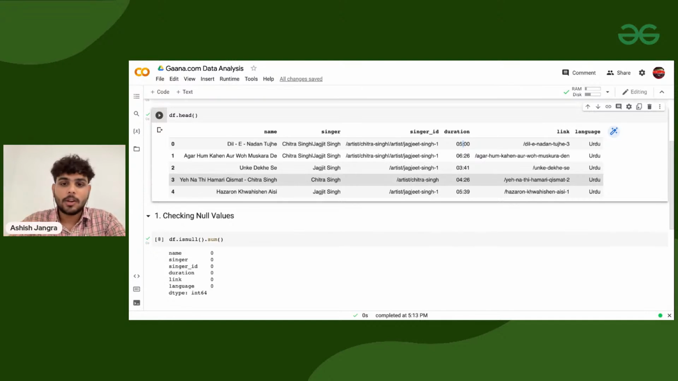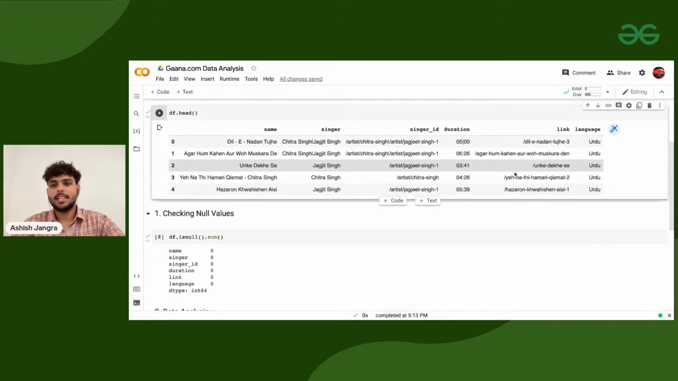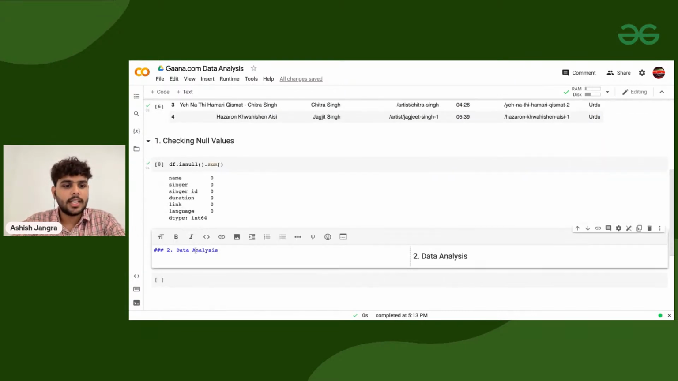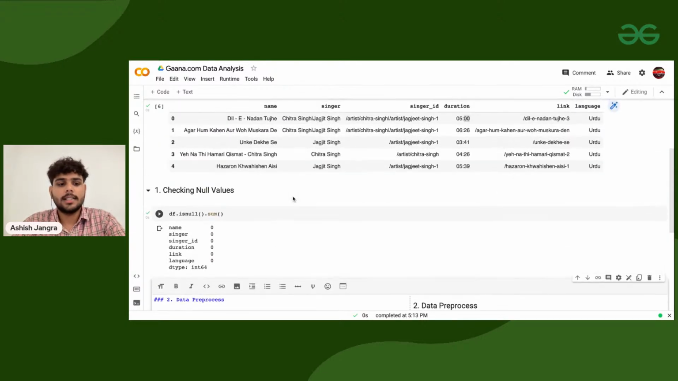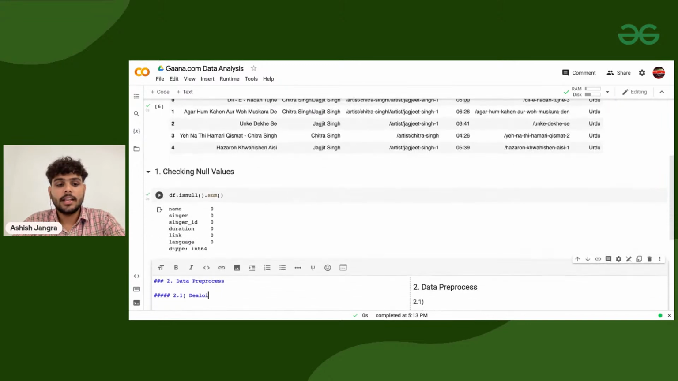To pre-process this data set, there are two ways. Either I can directly jump into the language part, or I can start working from the duration part. Let's try data pre-processing first, because this is the only thing that we need to pre-process. And in this data pre-processing, I'm adding a couple of comments. The first part that I need to do is dealing with duration.